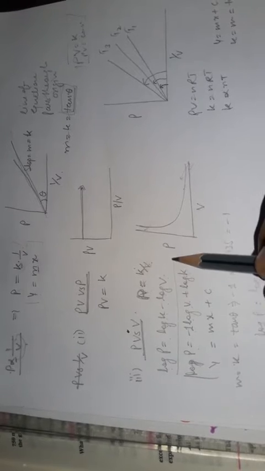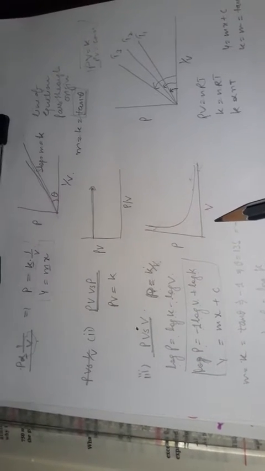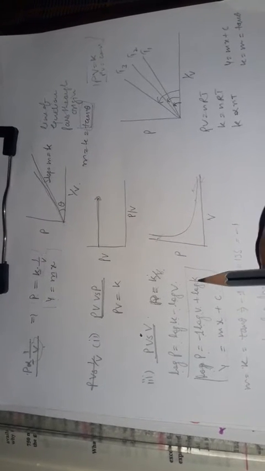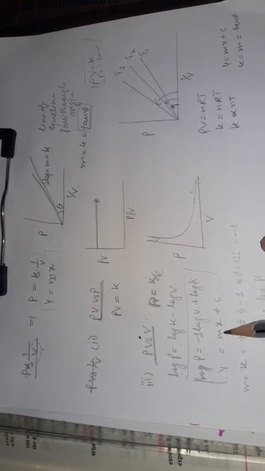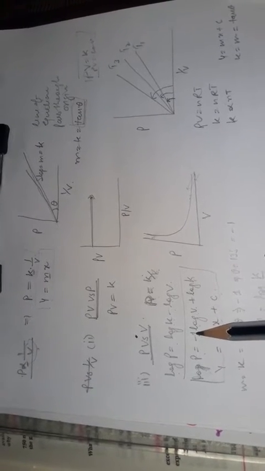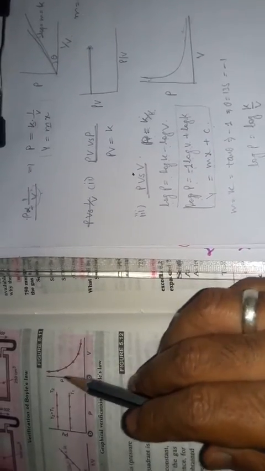So this equation is also related to the slope equation, that is y is equal to mx plus c. The y-axis is log P, the x-axis is log V, c is your constant and m is -1. That means the slope of the equation is -1. Negative means the slope of the line indicates a negative sign, so the line will go downwards. Students, the graph you see is indicated for this equation, with the negative sign indicating that the slope is negative. So this equation is basically represented in this graph.